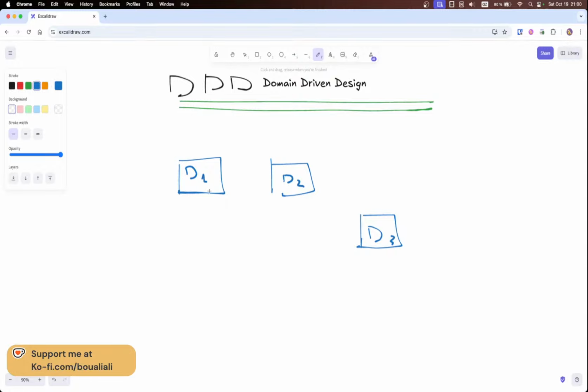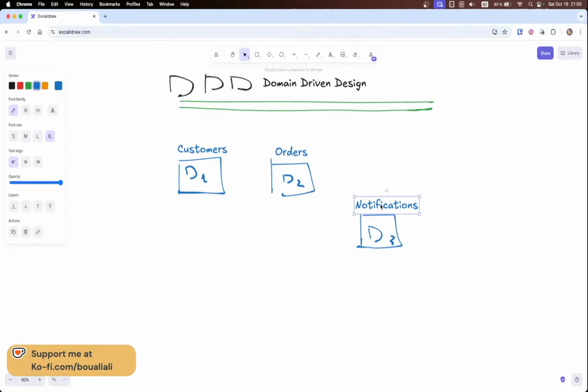All right, so here is what we can decide. We have a domain 1 which takes care of customers, the different customers of the application. We have another domain, let's say orders, for example. We have some features and functionalities that take care of any kind of notifications, like email notifications, real-time notifications, SMS, and so on. So any type of notifications. Let's also say that we have another one, which is product, a product domain.